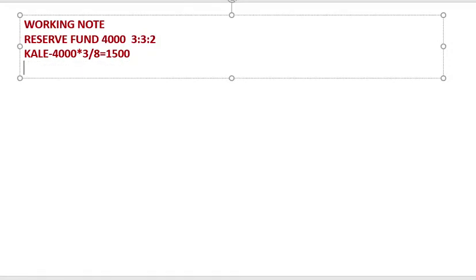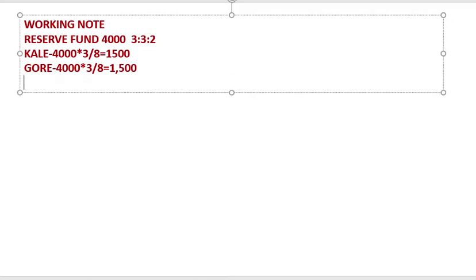Then after Kale we have Gore. Same way, 4,000 multiplied by 3 divided by 8, that gives 1,500 again.